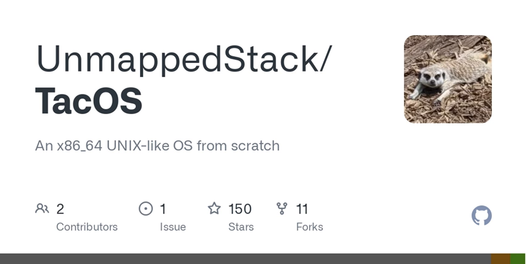It's a UNIX-like kernel created by its developer using C and assembly language. This means it's designed to run various programs, and get this, it can even run the classic video game Doom. Yeah, that's right. You can bring back those nostalgic gaming vibes right in your custom environment. So, what makes TacOS stand out?